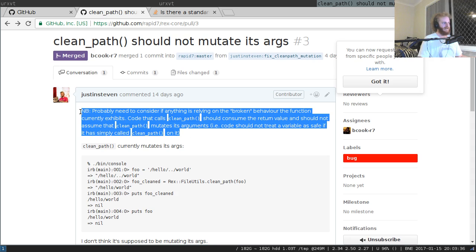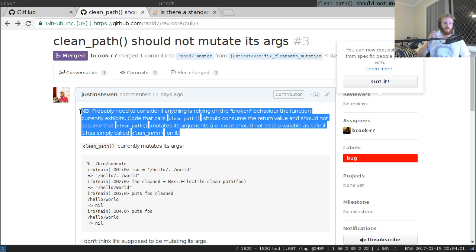This check didn't get done. I was going to do it, but didn't get around to it, and thought, well, if I don't get around to it before someone else gets around to it, then cool, they can do the hard work. But then this change landed in Rex. So there could very well be code in the framework that assumes that cleanPath does the job in place rather than returning the cleaned path.